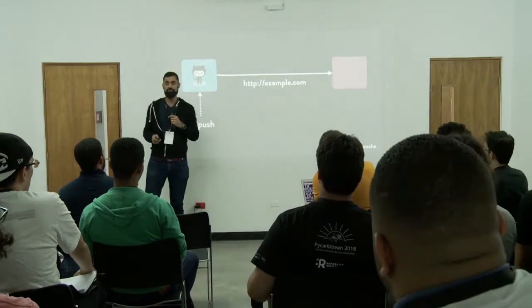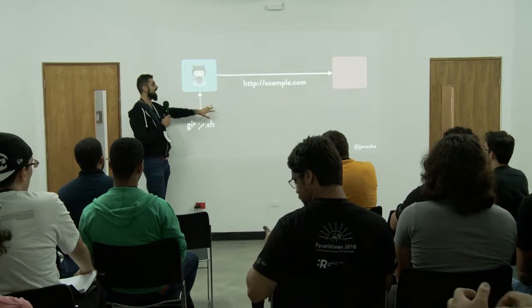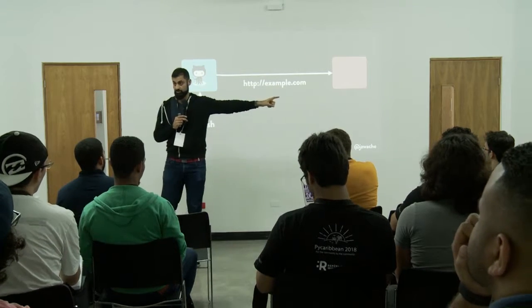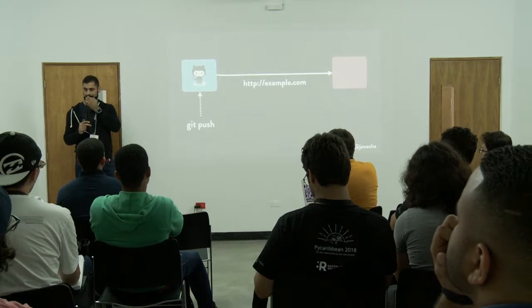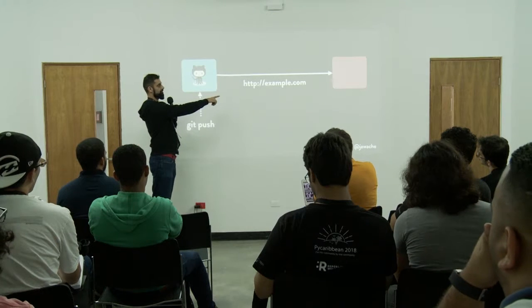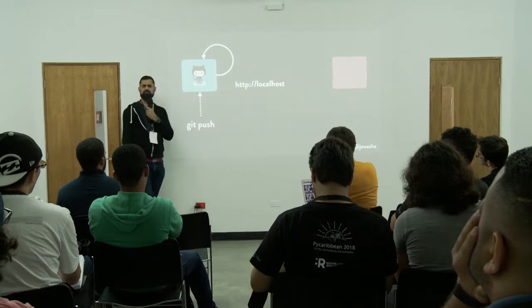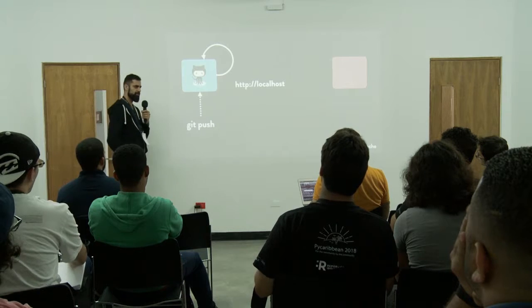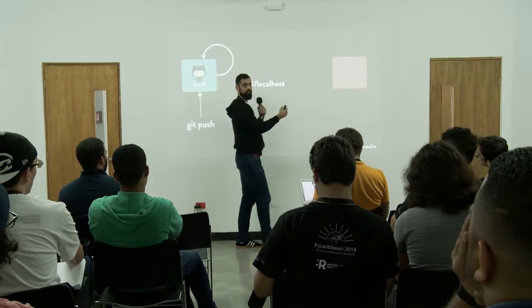So on GitHub, you can do something called a webhook. When you do a git push, you can set it up so it will post to some URL endpoint. It'll do a POST. Pretty straightforward, yeah? What if, instead of example.com, you're localhost? Yeah? What would you be doing then? And remember, you can do localhost:port as well.